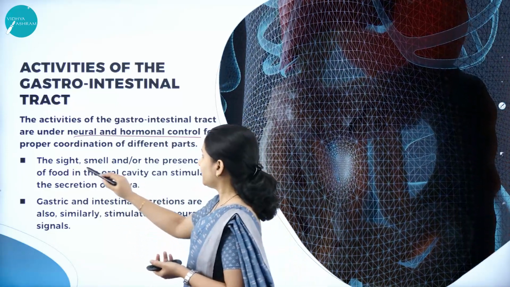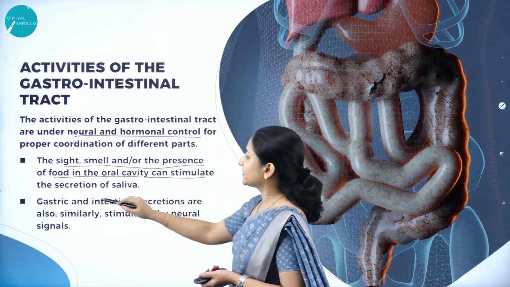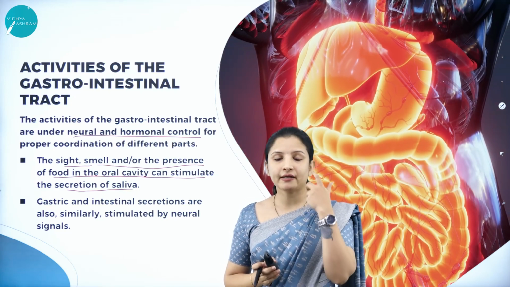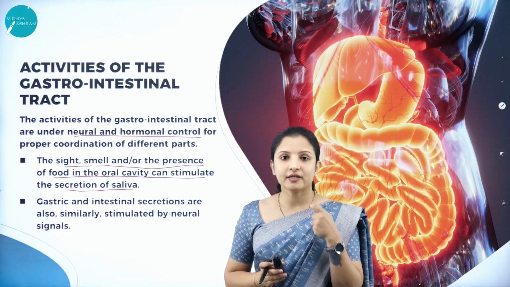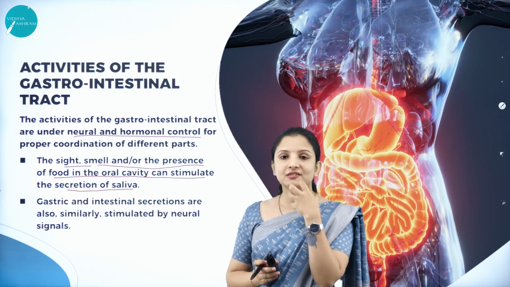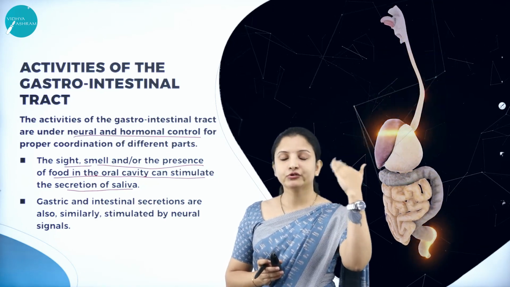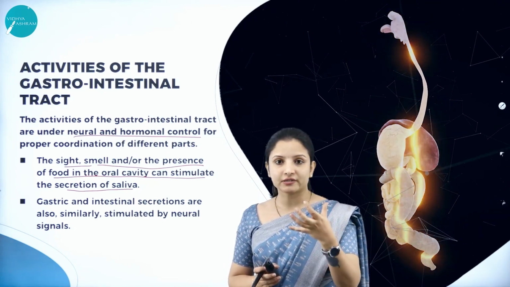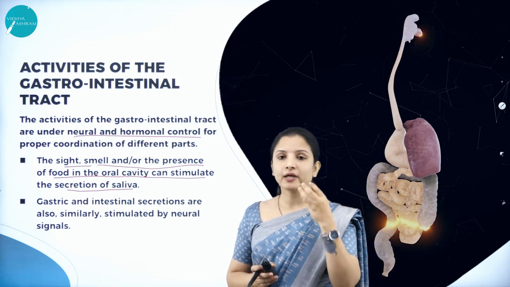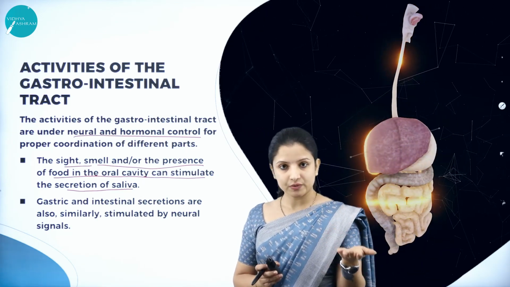So whatever the sight, smell or the presence of food in the oral cavity can stimulate the secretion of saliva. So how will our mouth or the salivary gland understand that the saliva has to be secreted? As soon as we take food into our mouth, we will start chewing, right? Why? Our brain will receive signals through nerves saying that the chewing process has to occur. Next, as and when we chew, the saliva gets secreted. Why? Again, the brain will receive the signals through the nervous system that the saliva has to be secreted.